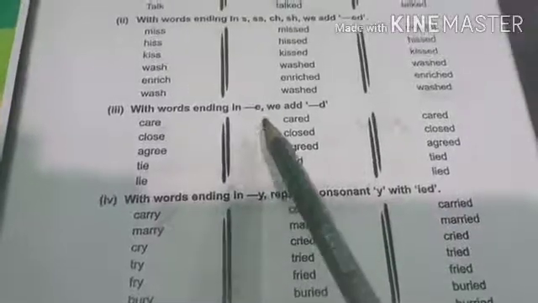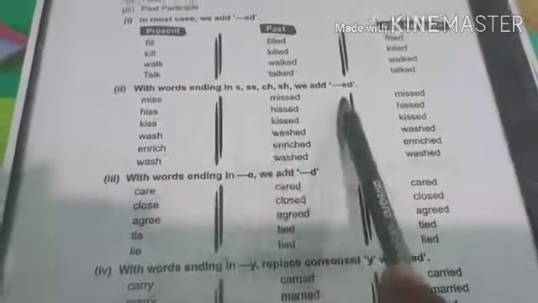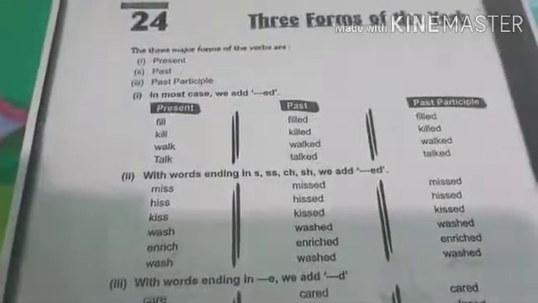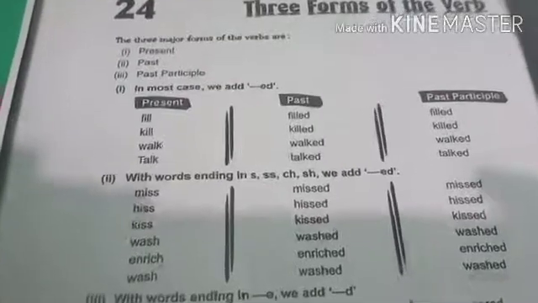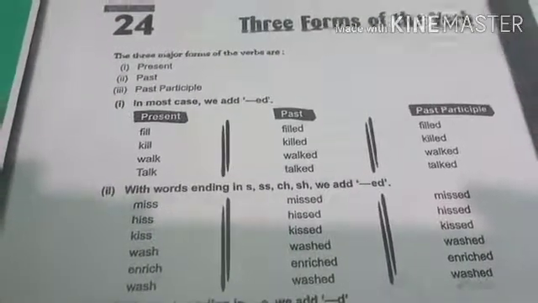For words that end with E, we add D, and for words ending in sh, ch, and s, we add ed to it. So in this way, this is all about the three forms of verbs, where we talked about weak verbs and strong verbs.